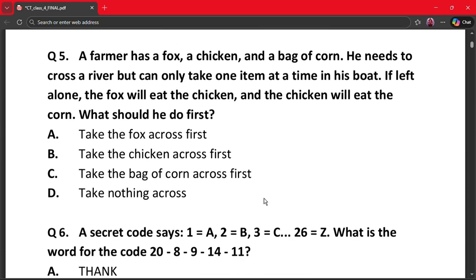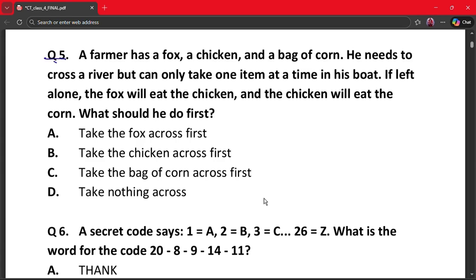Moving on to the next question, that is question number 5. A farmer has a fox, a chicken and a bag of corn. He needs to cross a river but can only take one item at a time in his boat. If left alone, the fox will eat the chicken and the chicken will eat the corn. What should he do first? A. Take the fox across first. B. Take the chicken across first. C. Take the bag of corn across first. And D. Take nothing across.